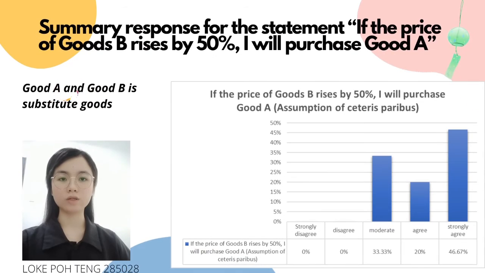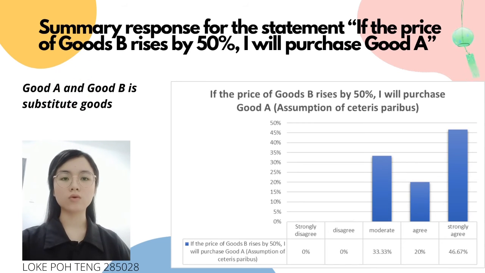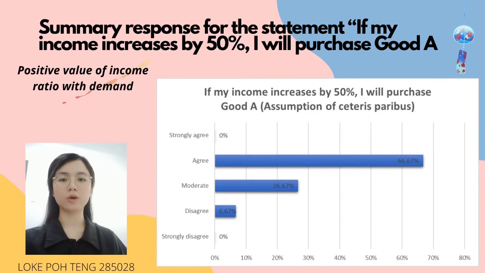Besides, this figure shows the statement: if the price of Good B rises by 50%, I will purchase Good A. We can see that 46.67% of respondents strongly agree and 20% agree with this statement. This result shows that Good A and B are substitute goods. Substitutes present the consumer with alternative choices and have a positive cross-elasticity of demand. From this figure, 10 respondents agree with this statement.